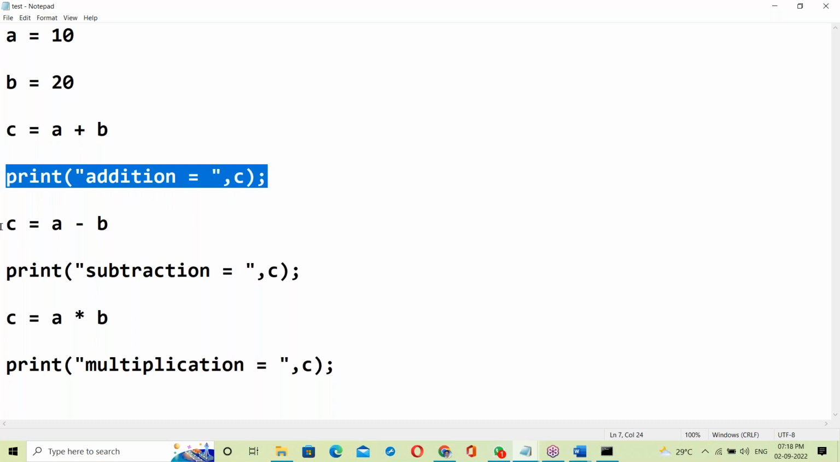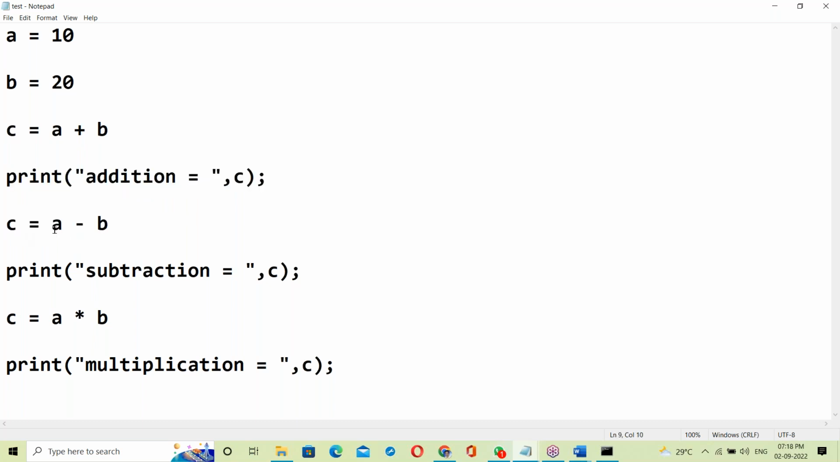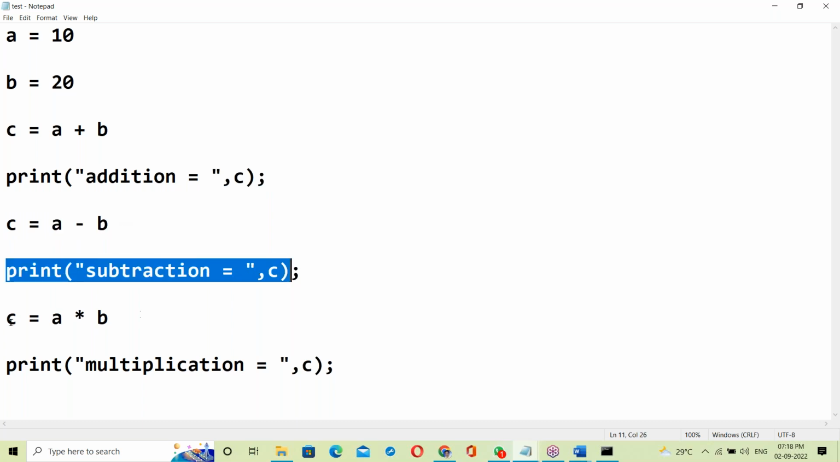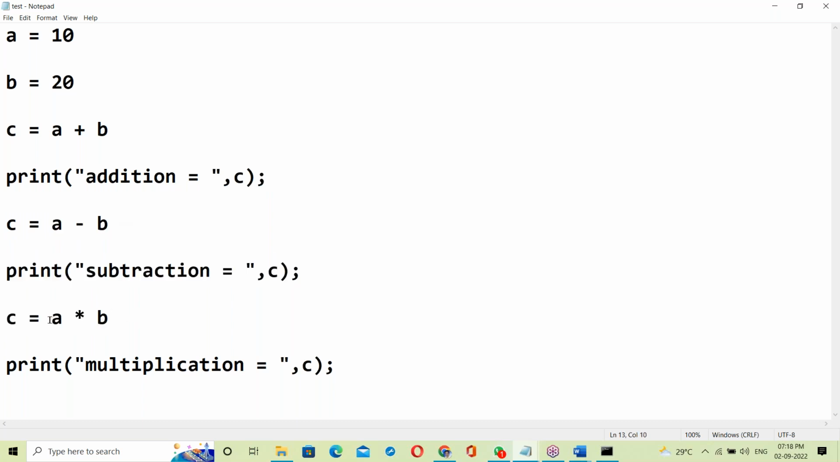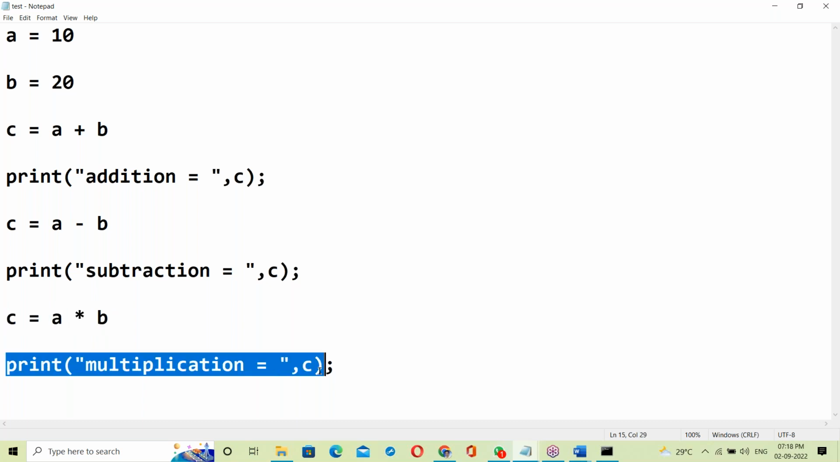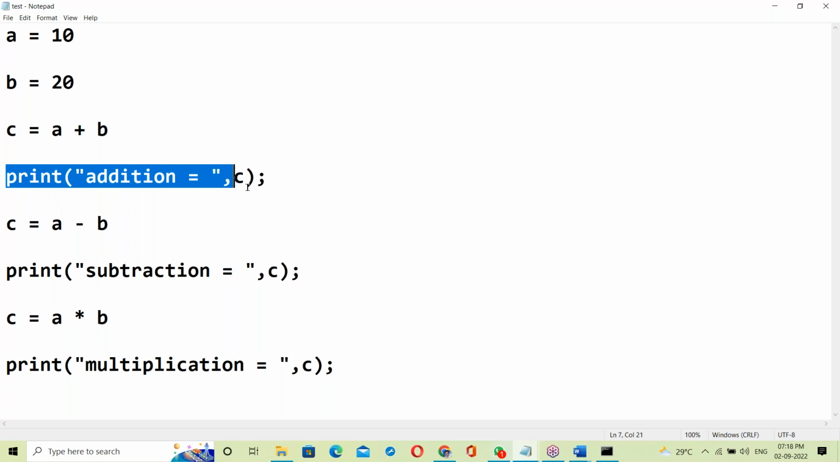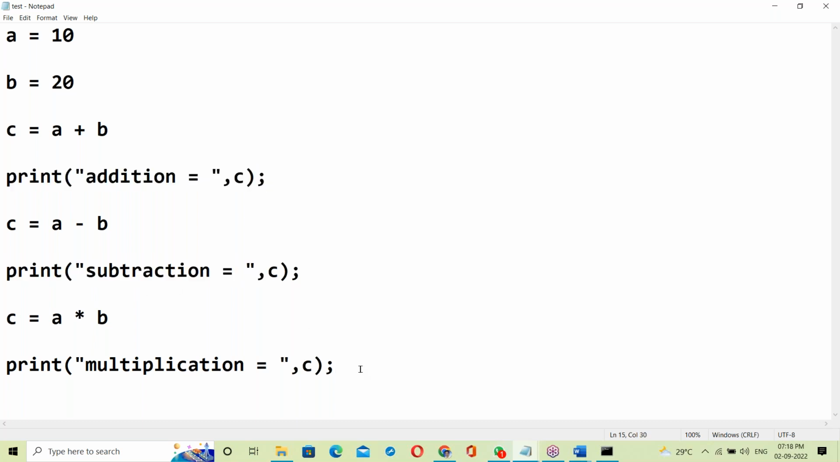C equal to A minus B. 10 minus 20 is minus 10. So what's the value of C? Minus 10. Next, C equal to A into B. 10 into 20 is 200. So the value of C is 200. So we have 30, minus 10, and 200.